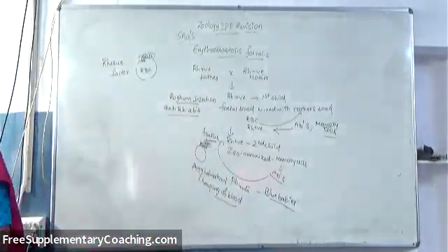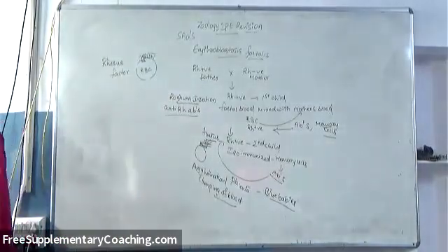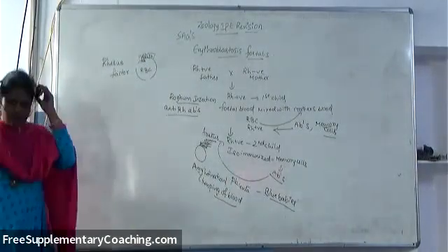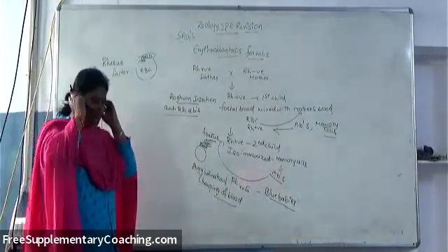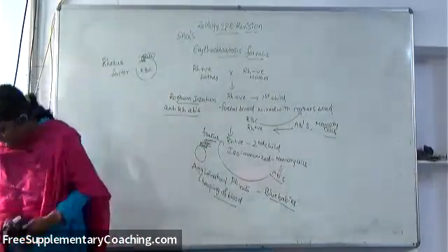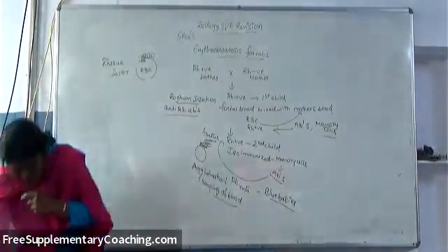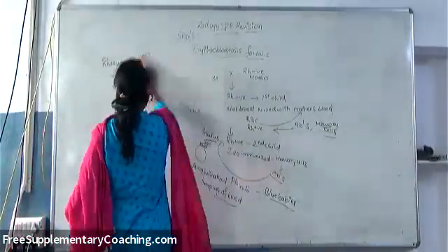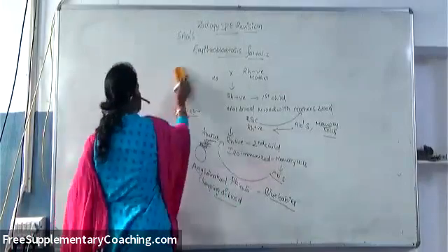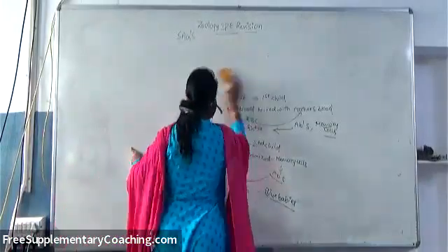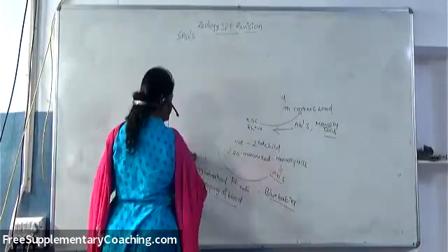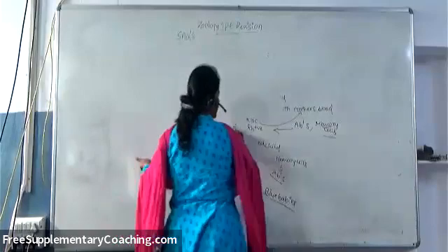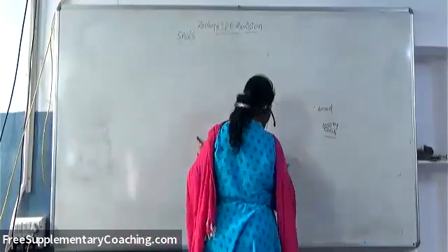Then next, let us discuss one more SAQ, that is Human Genome Project. Salient features of HGP, Human Genome Project, which is a very important question.